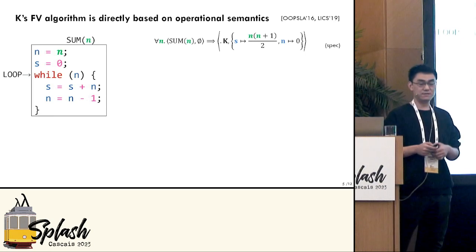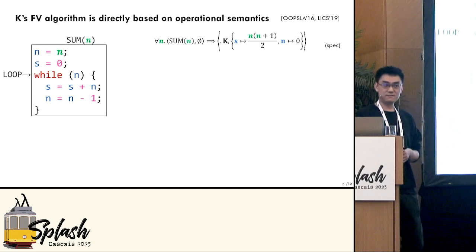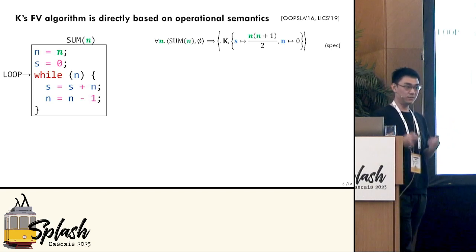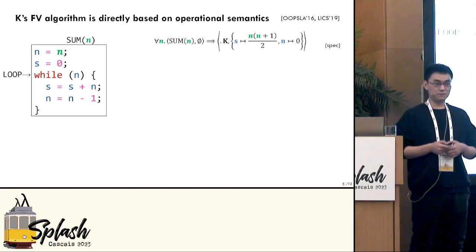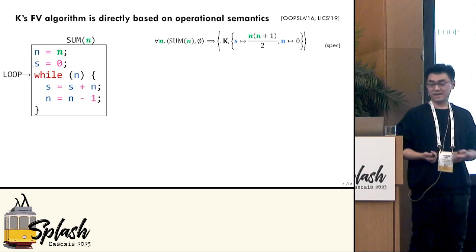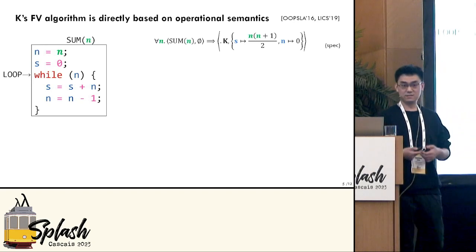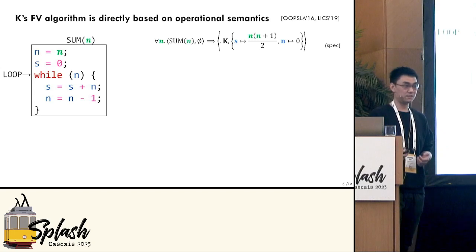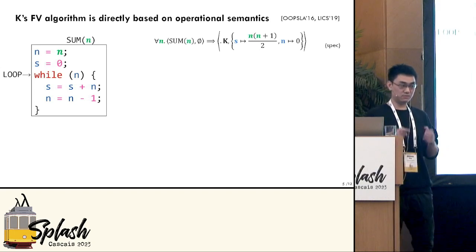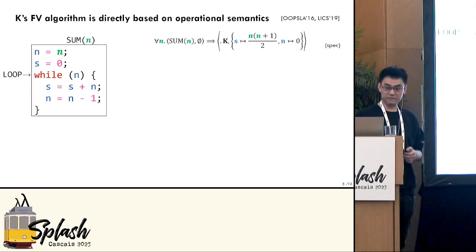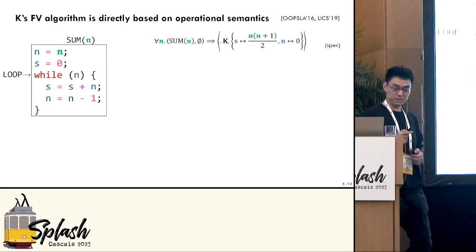Somehow there is this myth in formal methods that operational semantics are only good for execution. If you want to do formal verification, you need another semantics, like denotational semantics or Hoare logic or axiomatic semantics. Well, that's not true, right? Operational semantics is all you need to do sound and complete formal verification. And let me show you how we can do that.